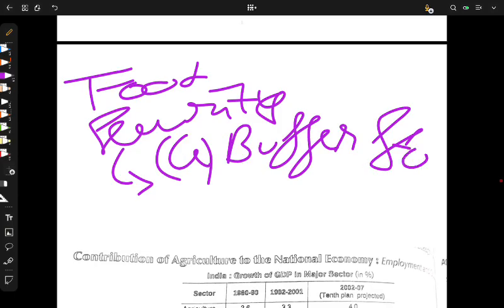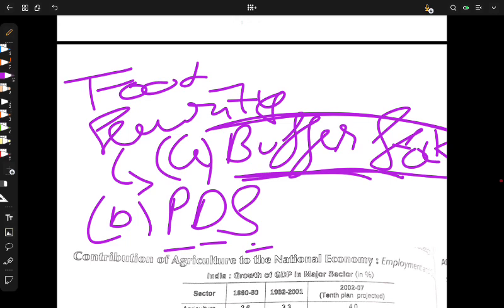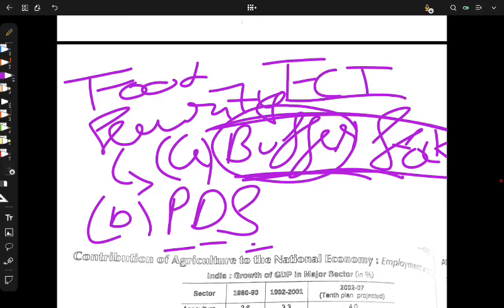Buffer stock. It has two components. First is buffer stock, and the second is PDS, public distribution system. Write the full form if you want. By buffer we mean extra stock that we acquire and use in case of need or emergency. This buffer stock is procured, meaning acquired, by FCI, the Food Corporation of India. So remember this, by giving MSP to the farmers.